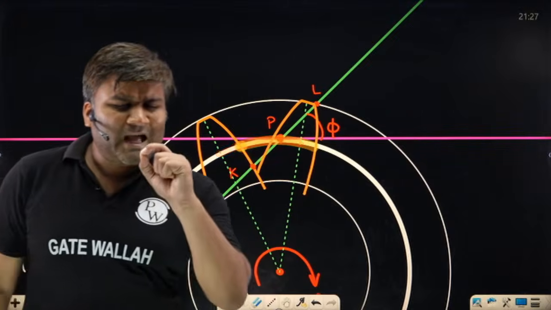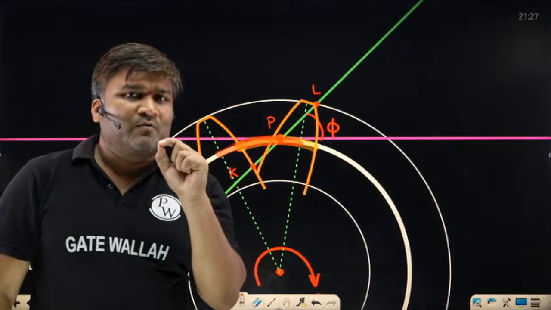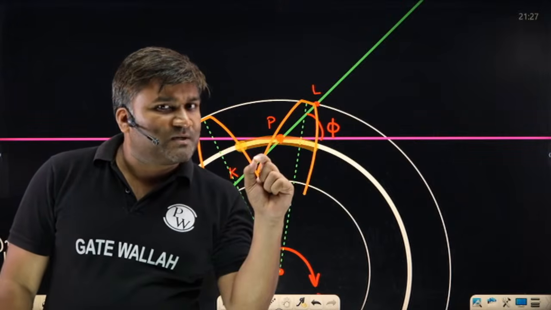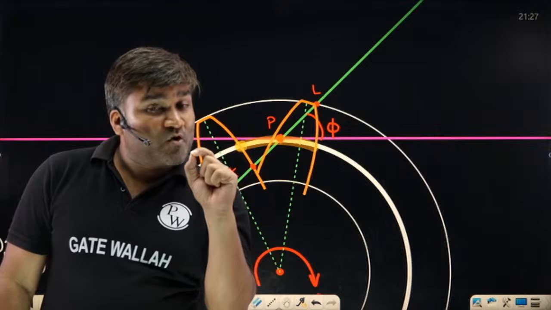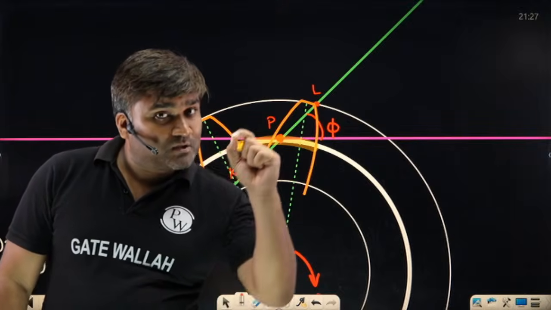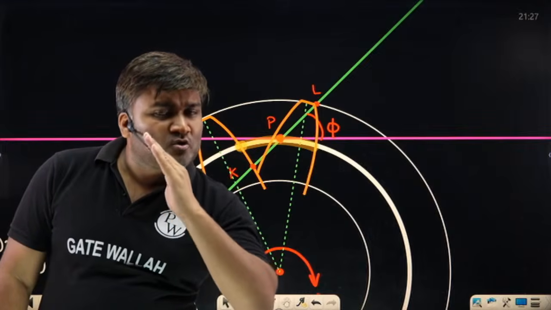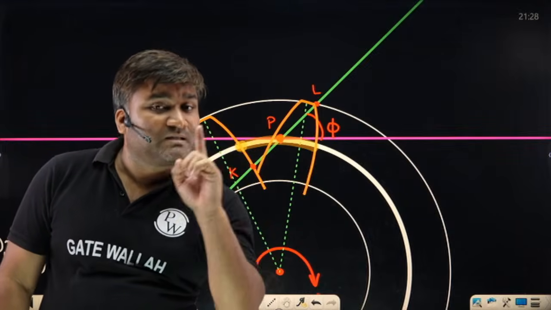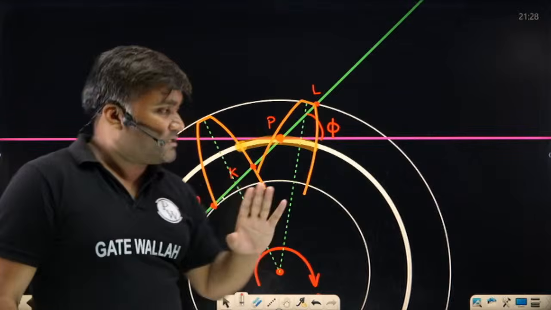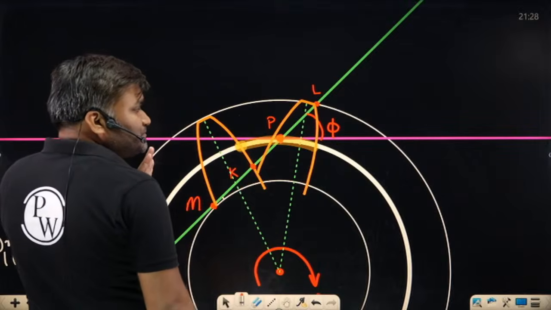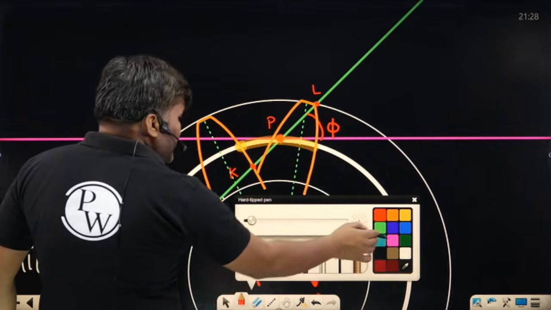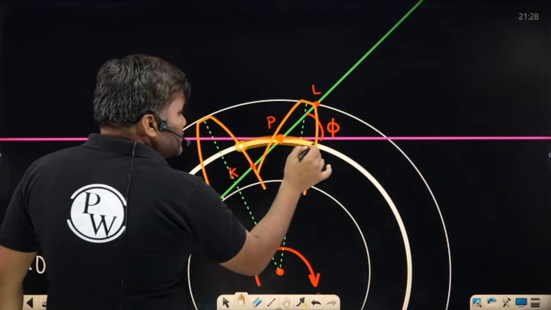So when actual engagement has happened, from the start of the engagement to the end of the engagement, the point of contact was moving along this straight line. During the same time, how much your tooth has traveled along the pitch circle, this distance is called the arc of contact. So how does it look? Take any point from here to here.